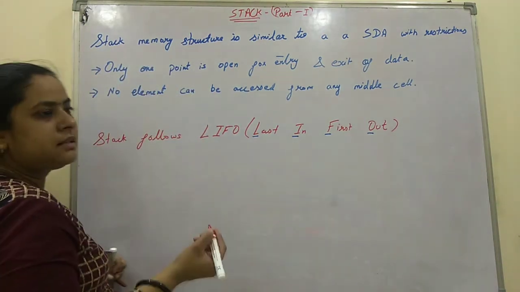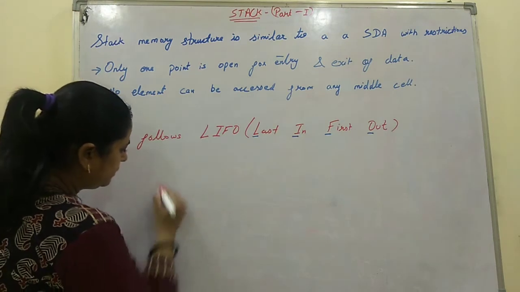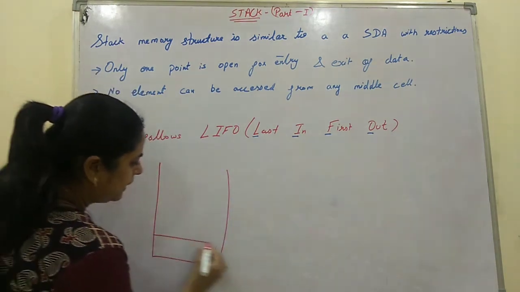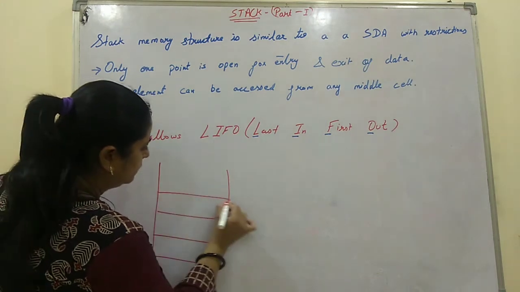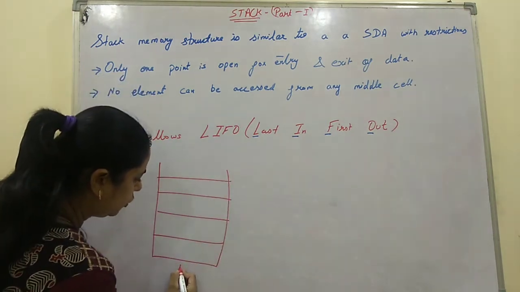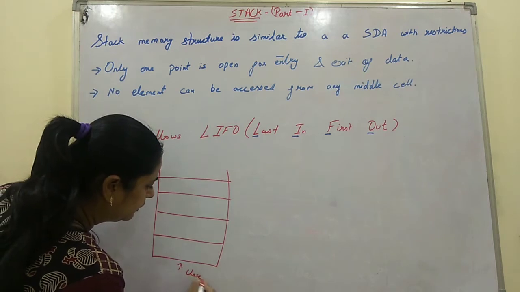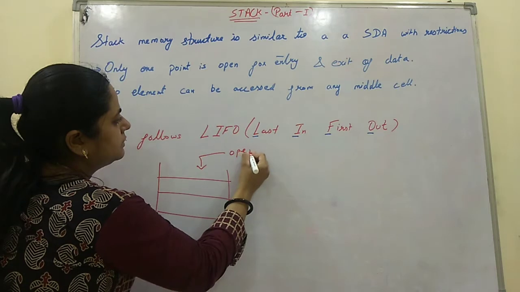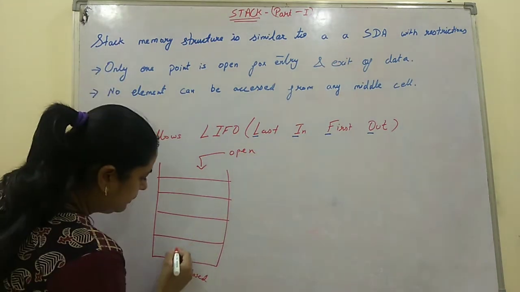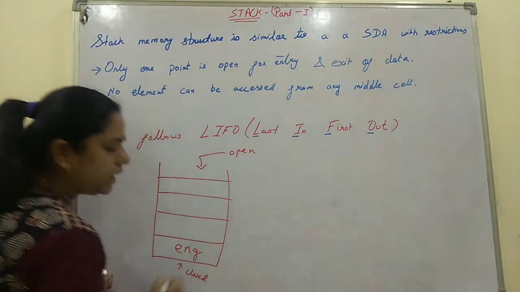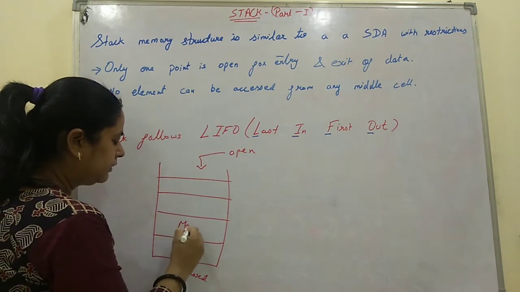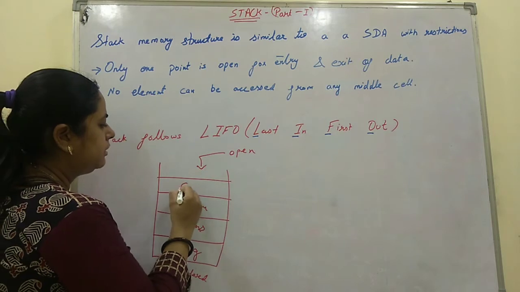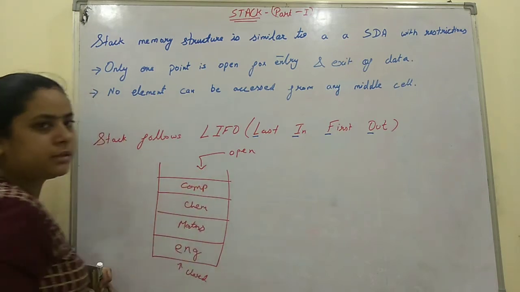Basically the stack is a concept of, suppose this is a box which has piles of books. It is closed at this end and it is open at this end. Suppose English, maths, chemistry, computer.